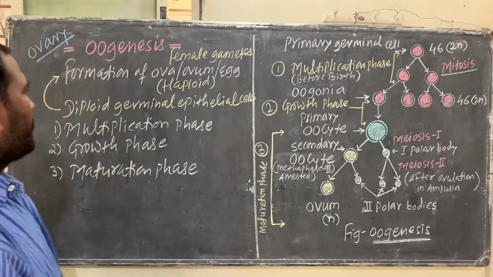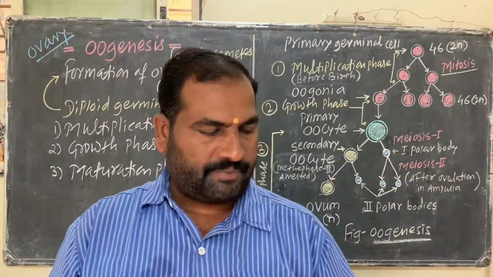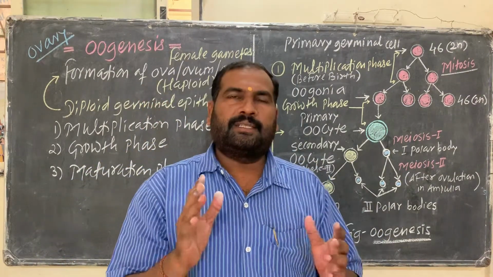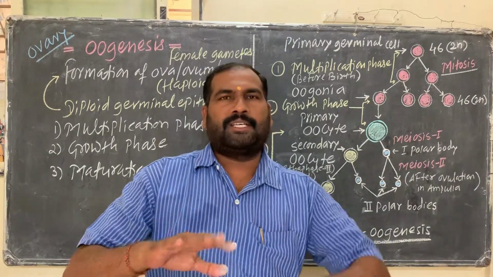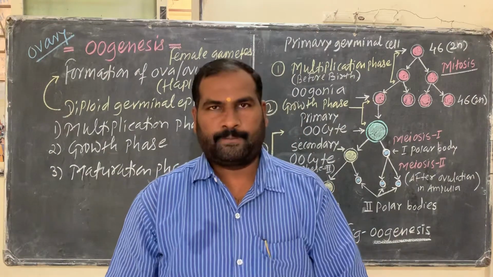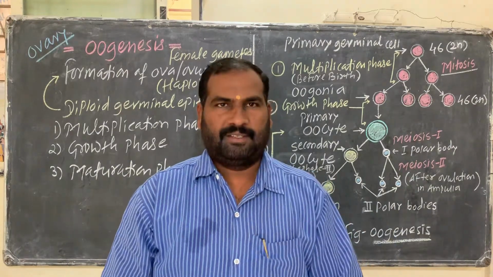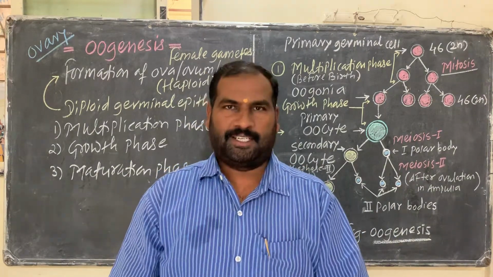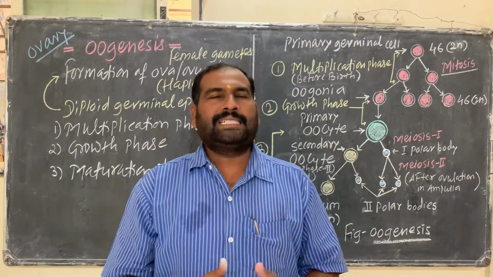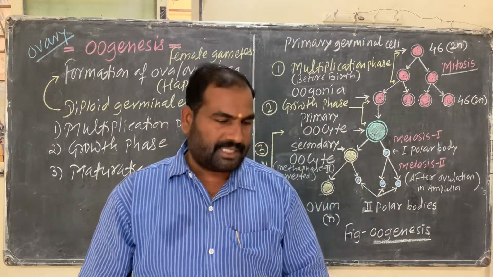So first phase is multiplication phase. So what happened in that multiplication phase? We have studied in a male after the puberty. That means when there is an onset of puberty, at that time that one is taking place. But here is the difference. In a female, what happened? Prior to the birth, that means in an embryonic condition, here that primary germinal cells divides and that forms a millions of gamete mother cell.